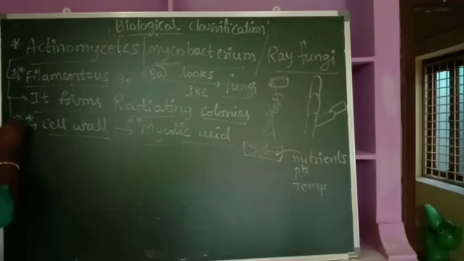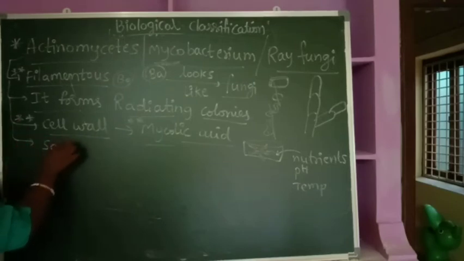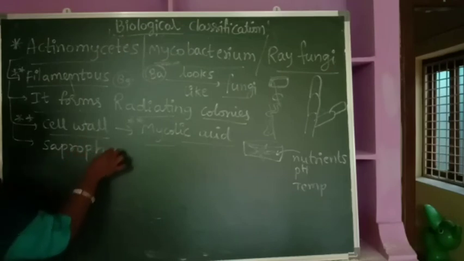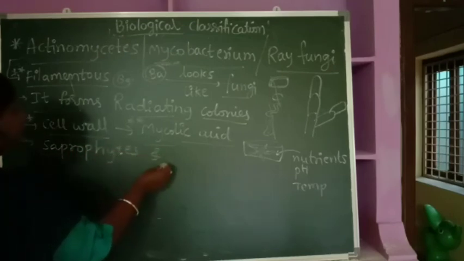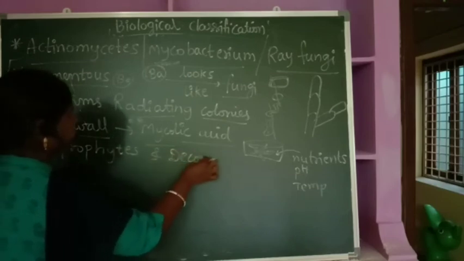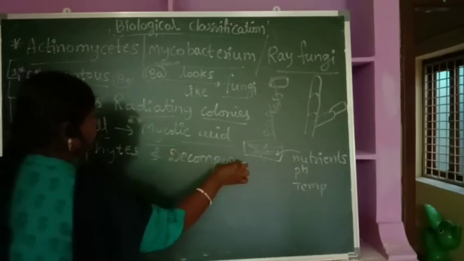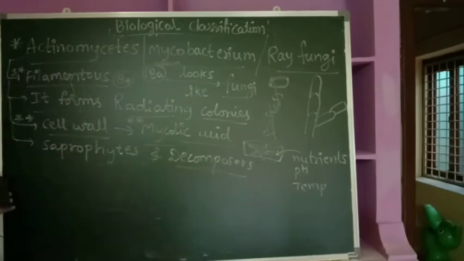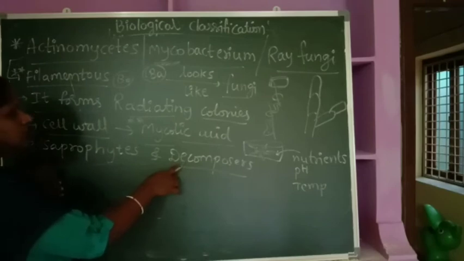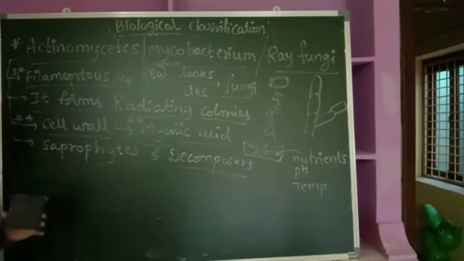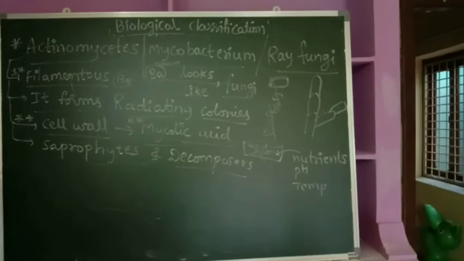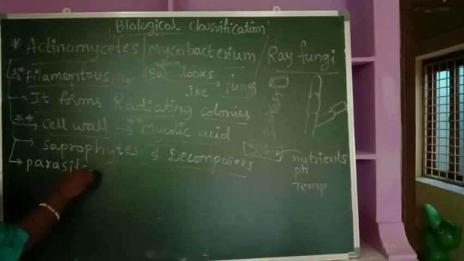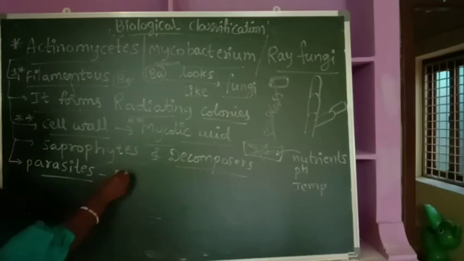Now, coming to actinomycetes, most of them are saprophytes and some of them are decomposers. Decomposers means they feed upon dead and decomposing organic matter. And some of the actinomycetes act as parasites, and some of these parasites are pathogens.